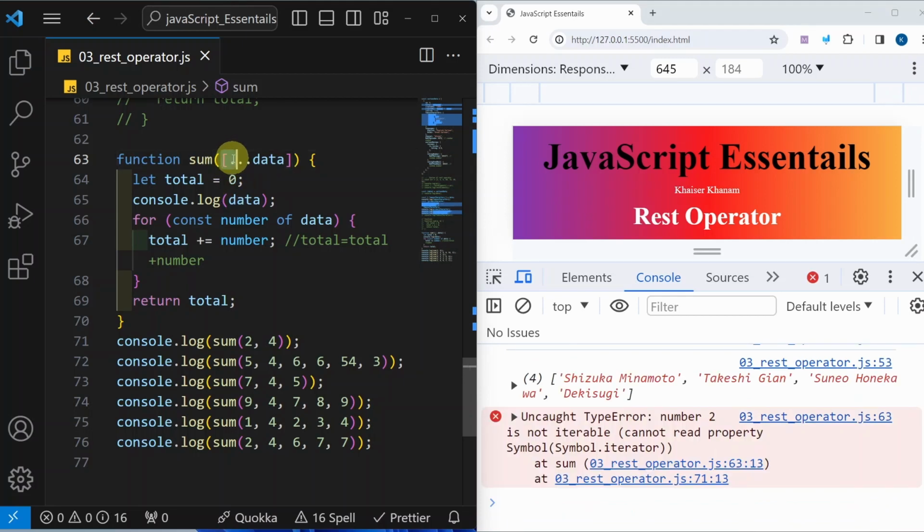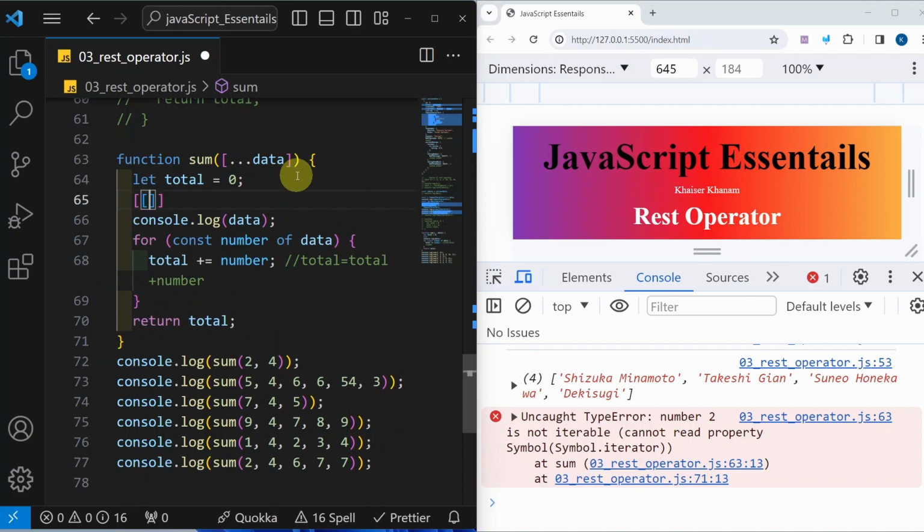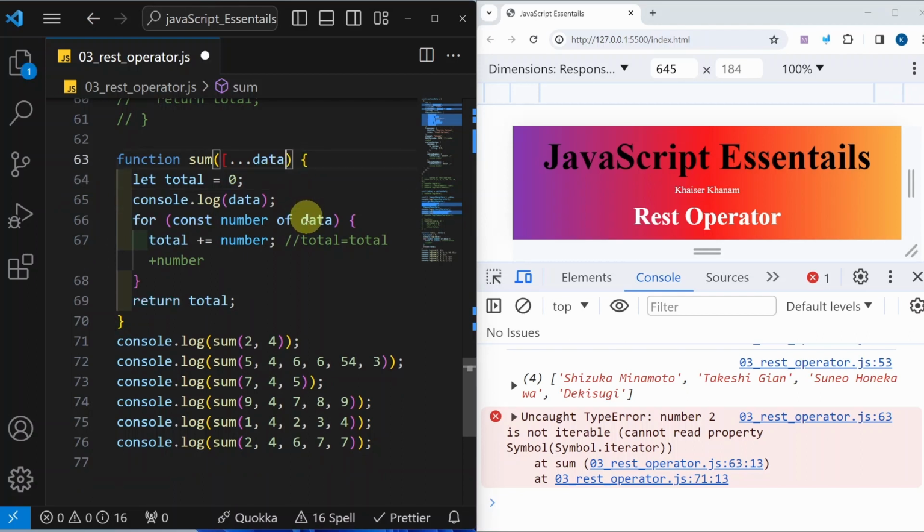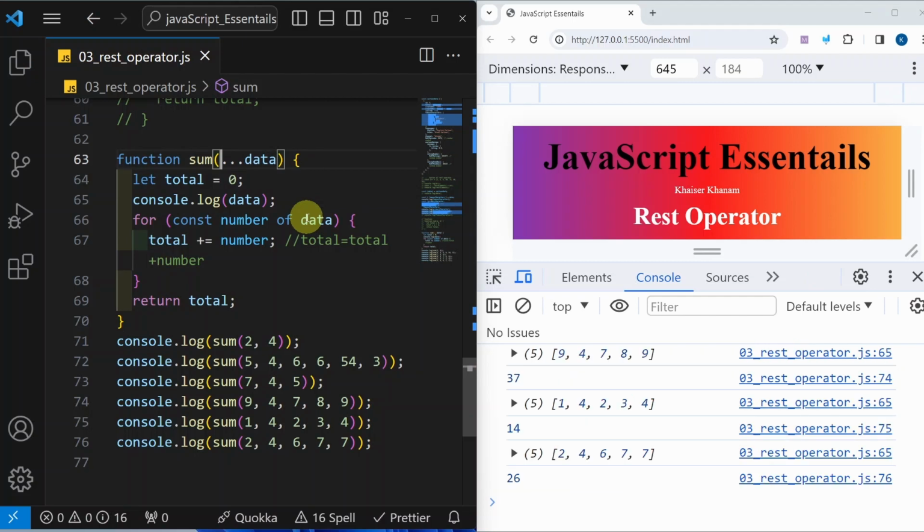Now if I just write like this, I will be getting this error: number 2 is not iterable. Okay, you will get this error. We cannot write like this. Inside the array, we cannot write 2 and 4. It will not work, so that is the reason we cannot do this. I will remove it. I hope you are clear with this simple example. We are just adding numbers based on the arguments given in this function call.